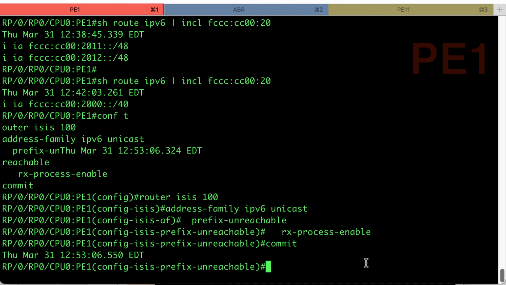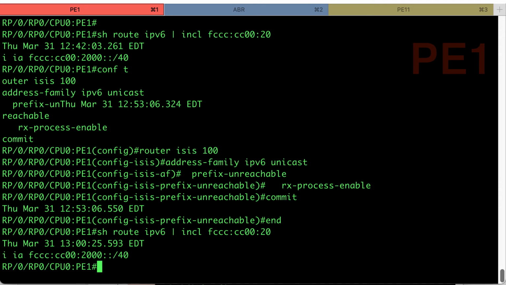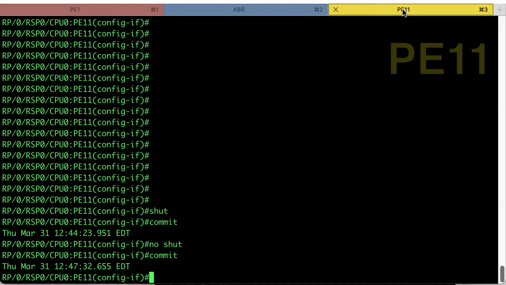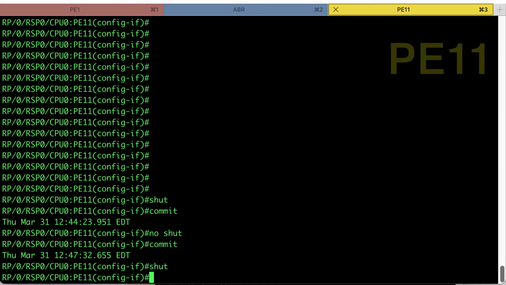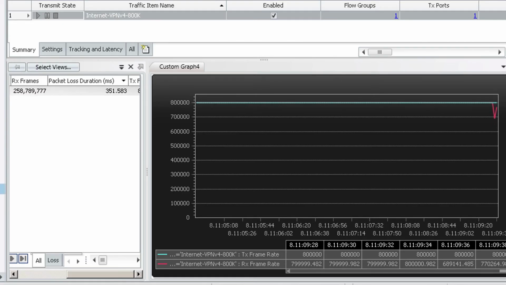Before egress PE failure simulation, let's verify that PE1 still sees only summary route. And again, we need to shut down egress PE core facing interface to simulate failure. And let's check the length of the outage on Ixia.